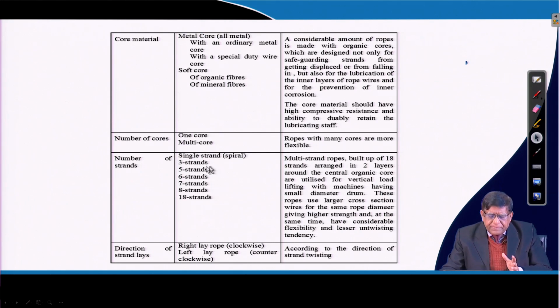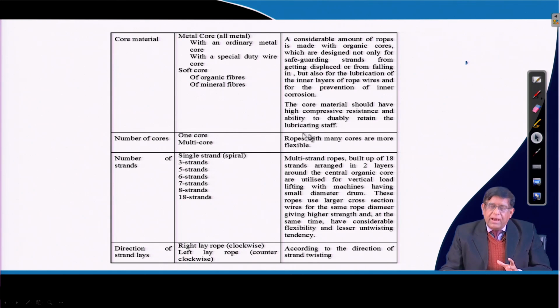Then the multi-strand ropes built up of 18 strands in 2 layers around the central organic core are utilized for vertical load lifting with machines having a small diameter drum. These ropes use larger cross-section wires for the same rope diameter, giving higher strength and, at the same time, have considerable flexibility and lesser untwisting tendency.